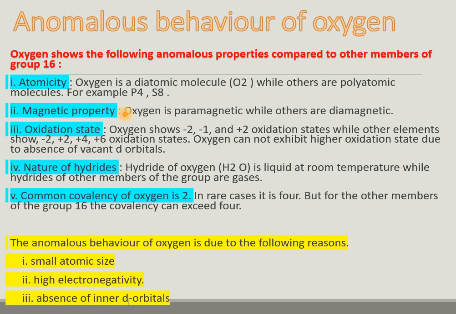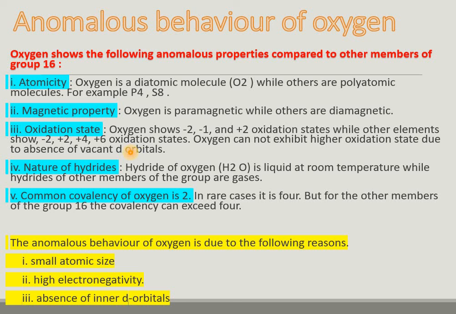Oxygen is paramagnetic, others are diamagnetic. The oxidation states of oxygen are -2, -1 and +2 in very few compounds. Other elements show oxidation states like -2, +2, +4, +6. Oxygen cannot exhibit a higher oxidation state due to the absence of vacant d orbitals.